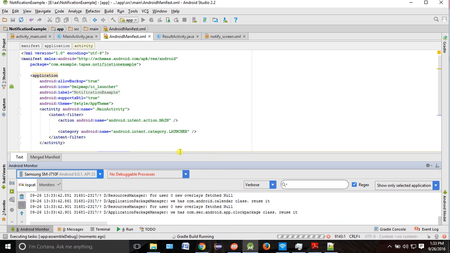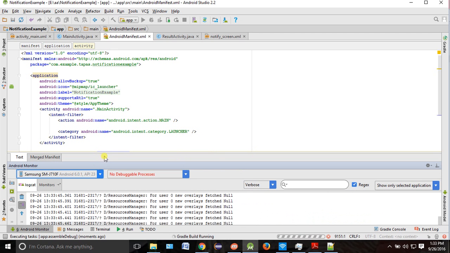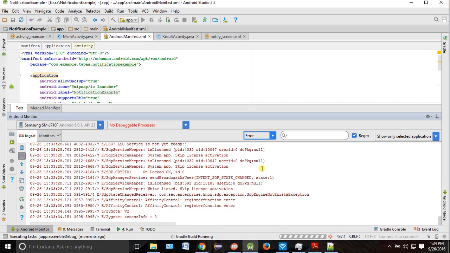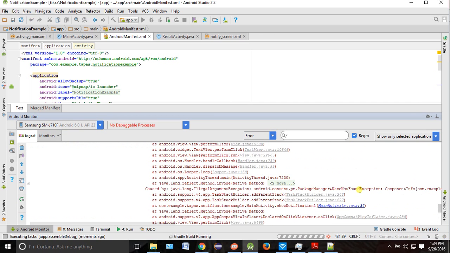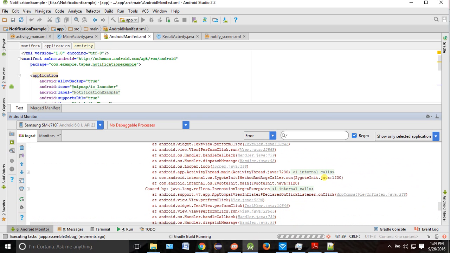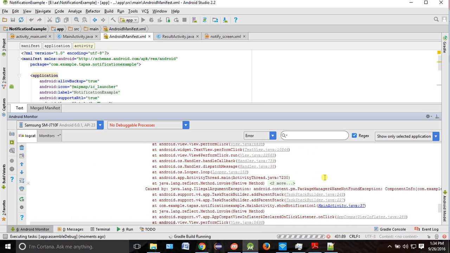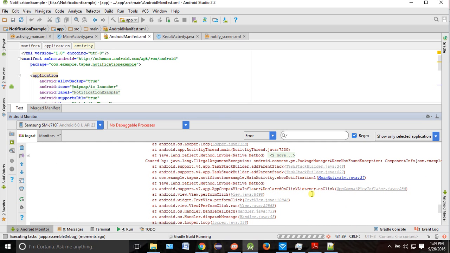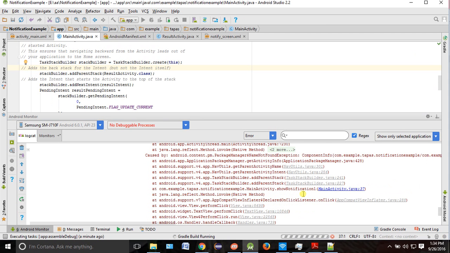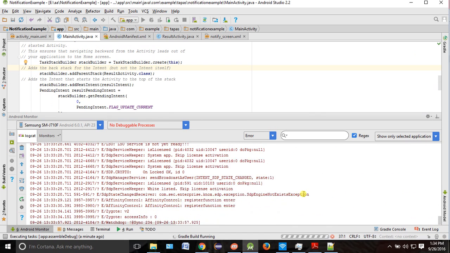Yeah, so if you want to check it in the log, how to do it, tell me. Here you can make it error and see. Not sure if it is the battery or something else.